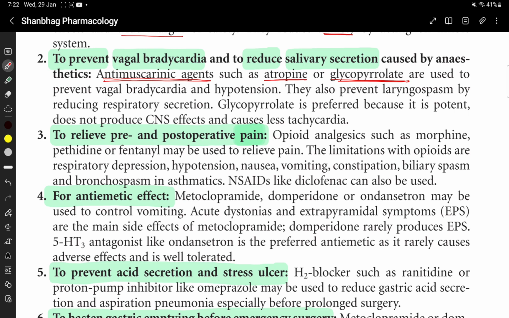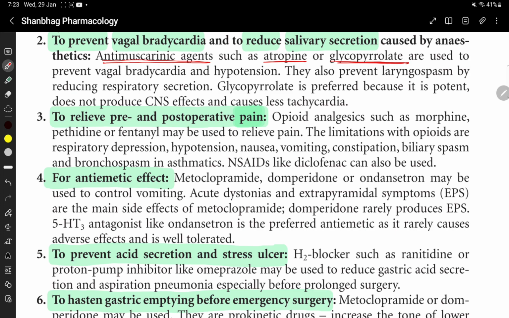ठीक है, वेगल ब्राडिकार्डिया को प्रिवेंट करेगा, हाइपोटेंशन को भी प्रिवेंट करेंगे और लारेंजियोस्पाज्म को भी प्रिवेंट करेंगे. These antimuscarinic agents also reduce the respiratory secretion. Vagal bradycardia, hypotension, respiratory secretion को prevent करता है, reduce करता है और laryngospasm को भी prevent करता है.